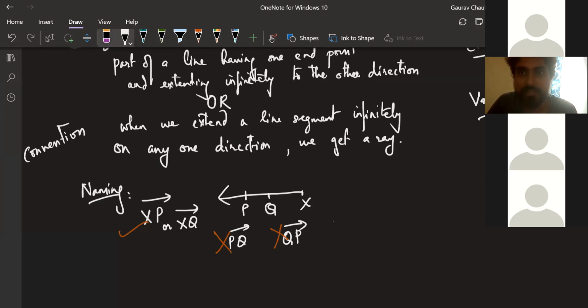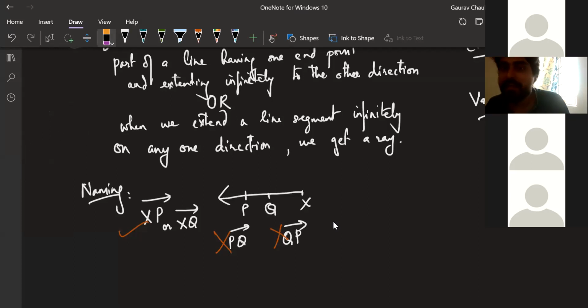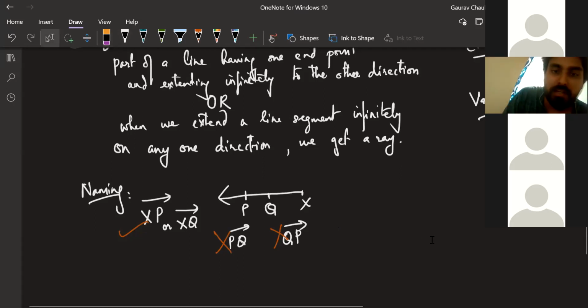Mathematicians decided this is how it's going to be, so that even hundreds of years after people decided this, we are still able to communicate. If I draw a diagram and write XP like this, any other mathematician sitting in France will understand what I'm talking about. So that's why we use conventions. We set a practice and we continue to follow that, just for ease of communication in the long term. Manoj, you can lower your hand now. I hope you're good, guys.